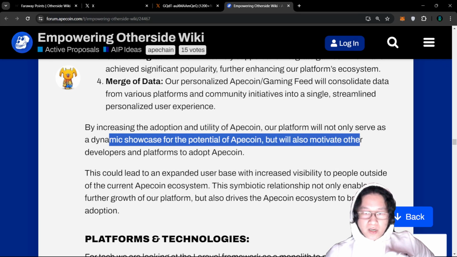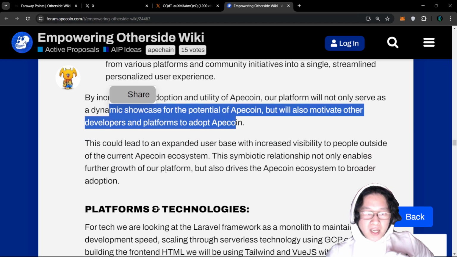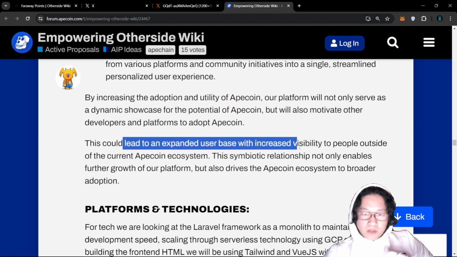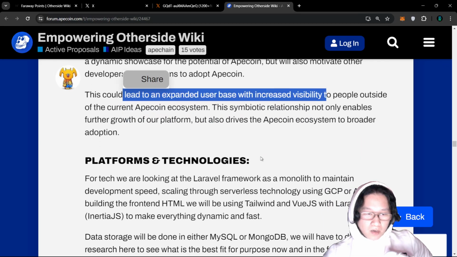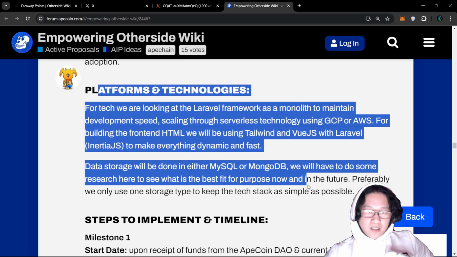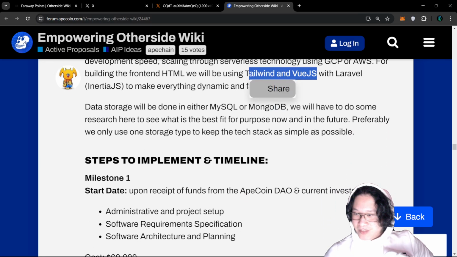the potential of Apecoin, as well as motivate other developers and platforms to adopt it, right? So again, this could lead to an expanded user base with increased visibility. Again, it's all about visibility and making sure that people are in the know. So again, they talk over platforms and technologies. This is like Tailwind and developer stuff. I will skim over that because that goes way over my head.